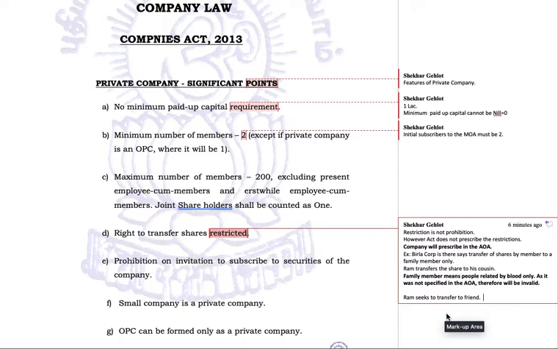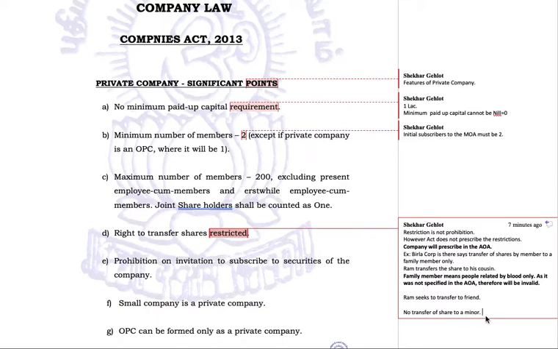Now you understand what kind of conditions the company can impose. Certain other conditions, like no transfer of shares to a minor, meaning thereby a member cannot transfer his shares to his son who is a minor. Why? Because the article of association specifies such a condition.